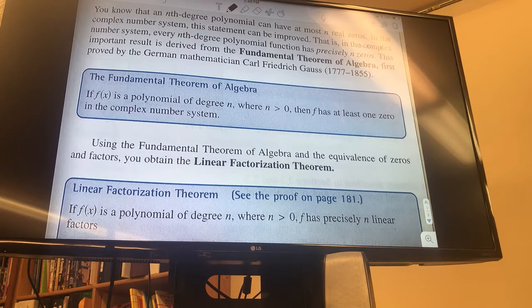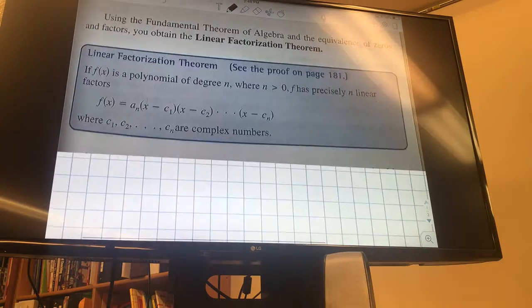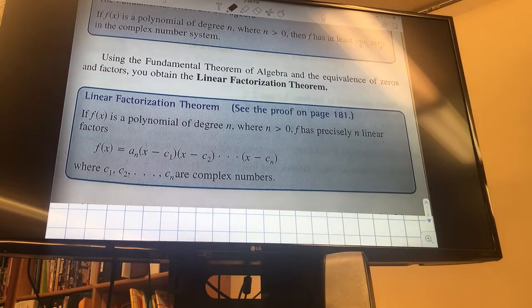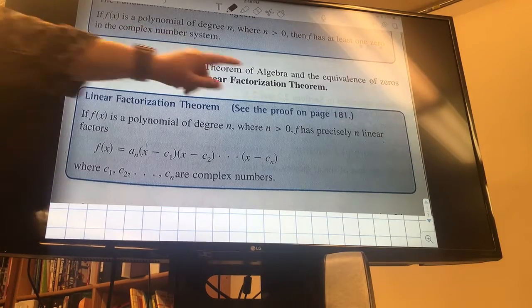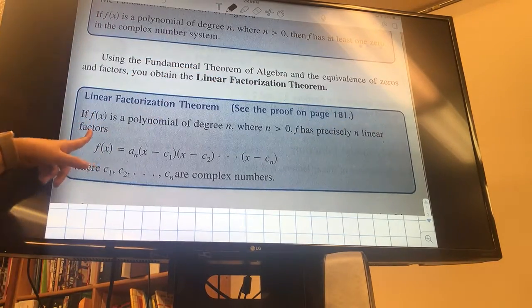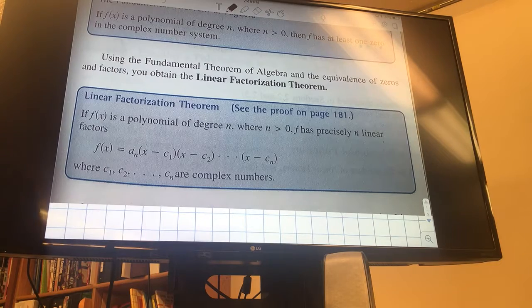And not only could it be solved, but we know that it has to have precisely n linear factors, meaning that if it's x to the 5th, I can write it as 5 factors, right? Some of them might not be real. Some of them could be imaginary. They all could be imaginary. None of them might be real, okay? But we know that we can factor everything down.